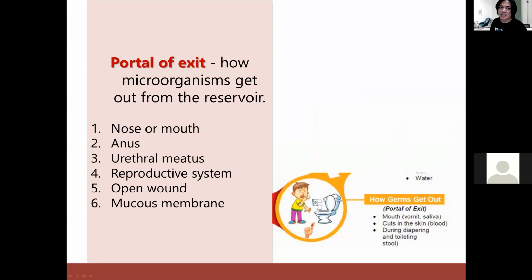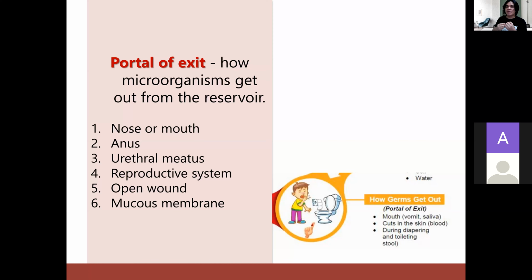And the next part of the chain is the portal of exit. We have the microorganism that lives in the reservoir. Now, for this microorganism to cause infection to another patient or individual, it has to leave the reservoir.